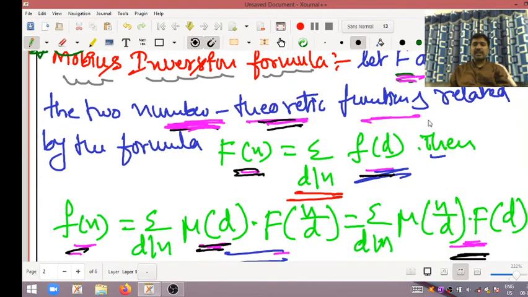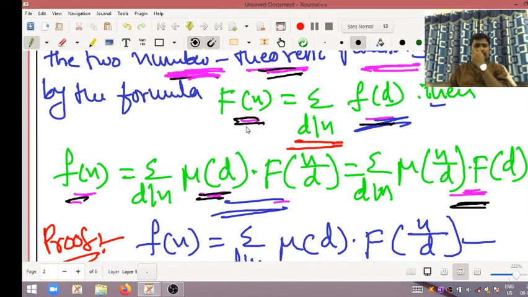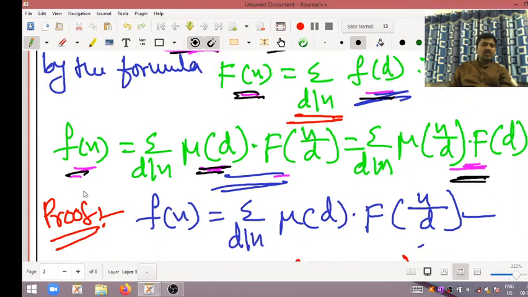Positive integer n. So those functions are said to be number theoretic functions related by the formula capital F of n is equal to summation d divides n small f of d. Then small f of n is equal to summation d divides n Mobius of d into capital F of n divided by d, or summation d divides n Mobius of n by d into capital F of d.